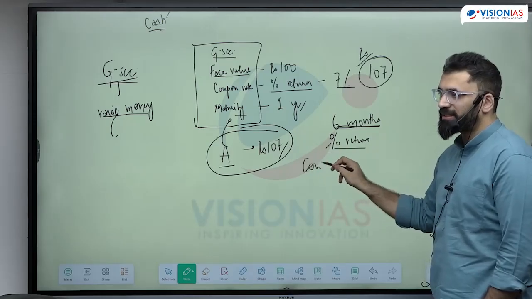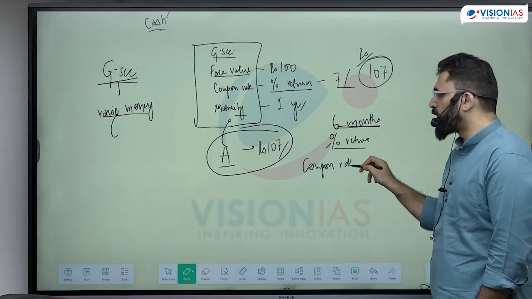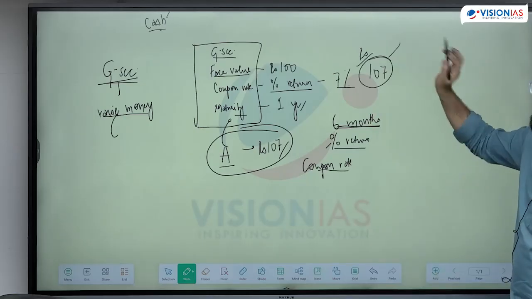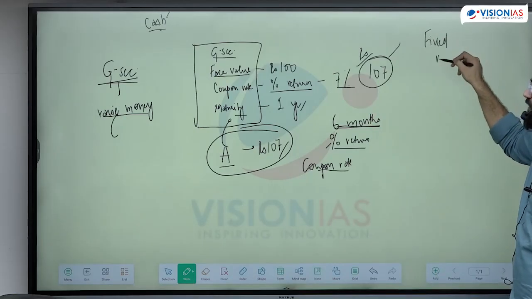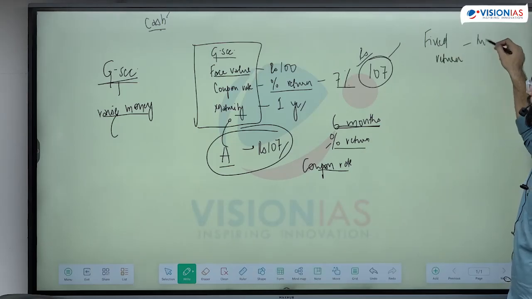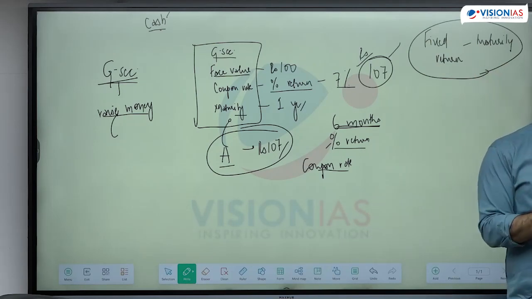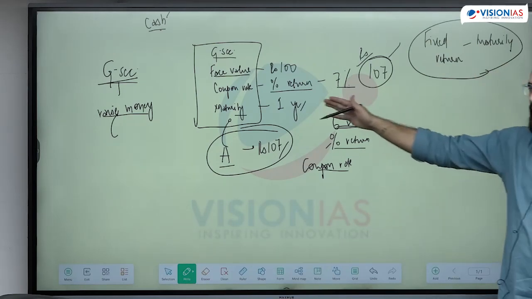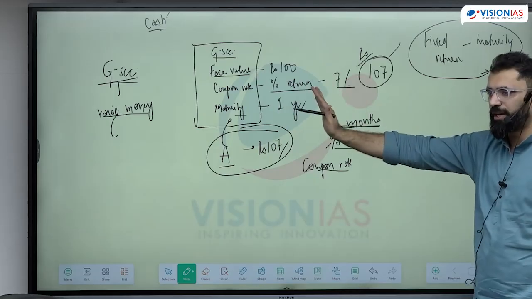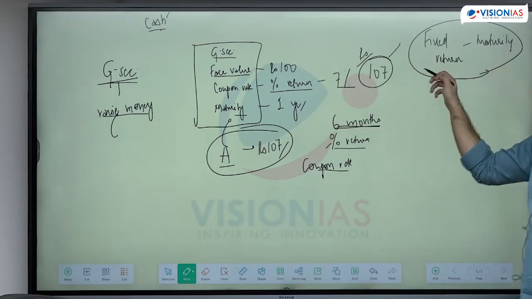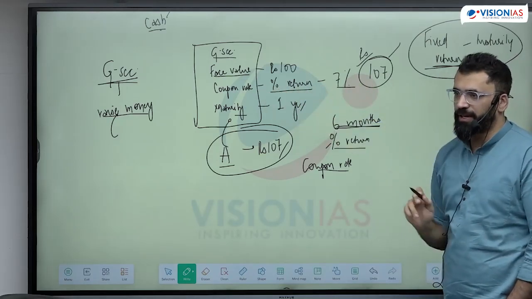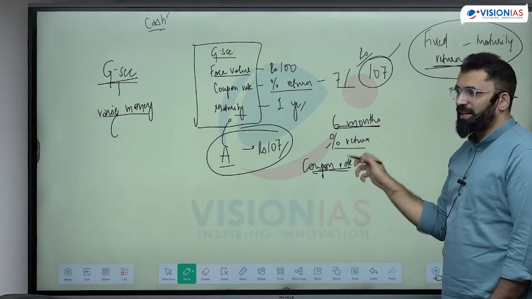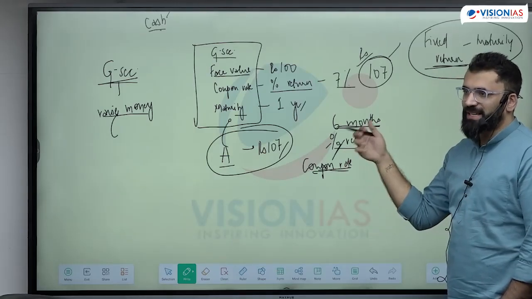कूपन रेट तो रिटर्न नहीं कर सकता है. गवर्नमेंट ने बोला जिसने भी बॉन्ड होल्ड किया है वो 1 साल बाद 107 ले जाओ. That means this bond has fixed return. The government is going to pay this only. Government is not going to care what you do with whoever is holding it, sell it, buy it, whatever you want to do. When you come back to us, we are going to give you a fixed return. That is the percentage return, that is the coupon rate. Now, the coupon rate he cannot alter. Then how exactly is he going to sell?